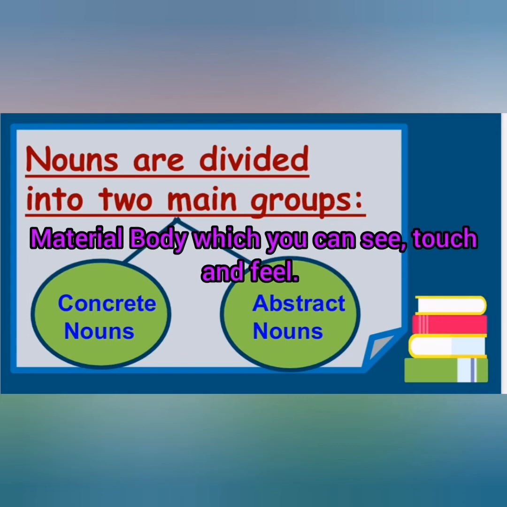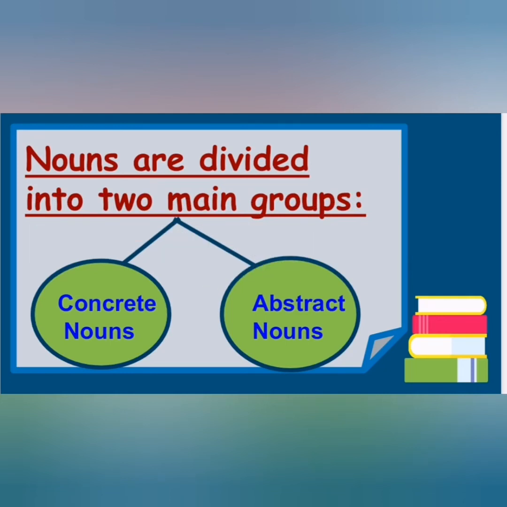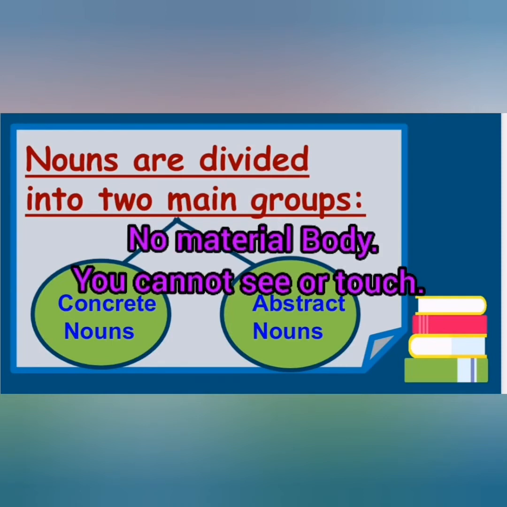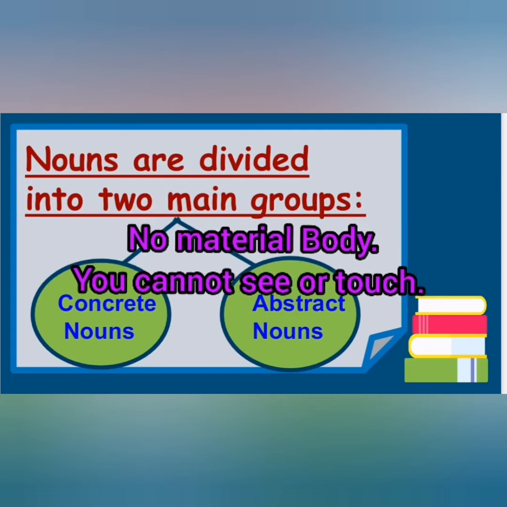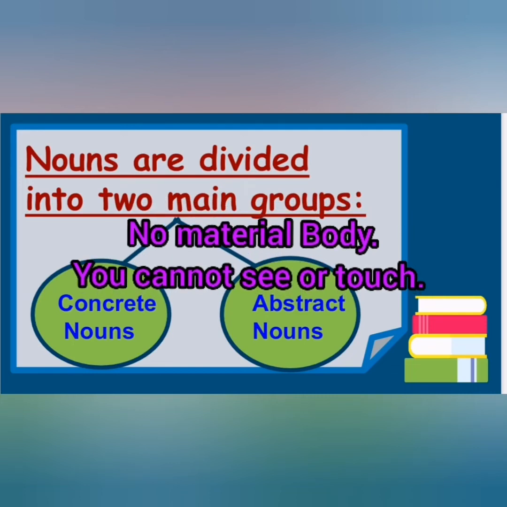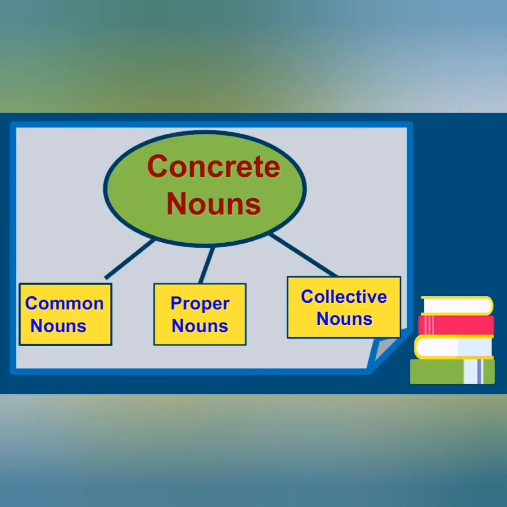Now coming to the next, that is the abstract nouns. Abstract nouns have no material body, means we cannot experience them through our senses. They cannot be seen or touched. They are names of quality, action or state. Now this concrete noun is further divided into three parts. The first part is proper nouns, the second is common nouns and the third one is collective nouns.